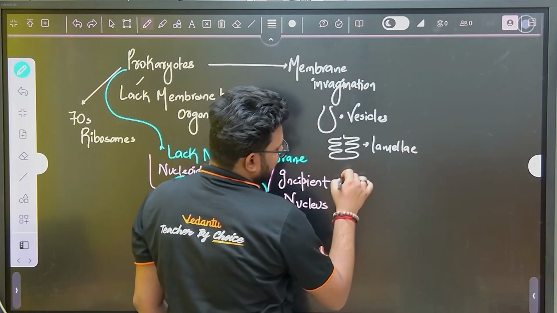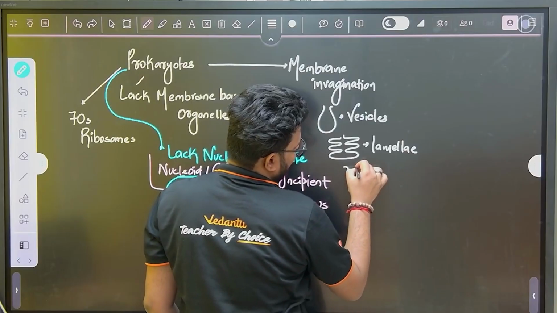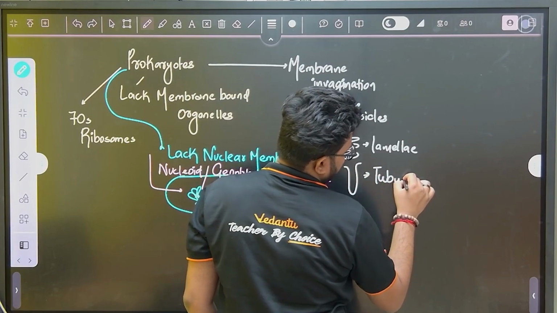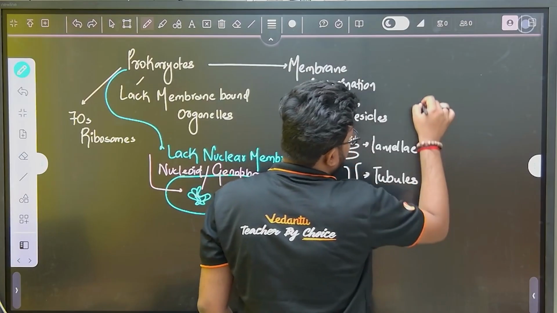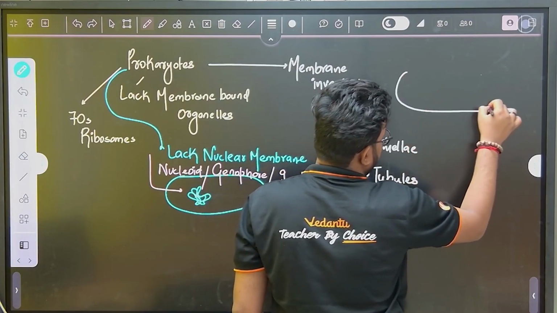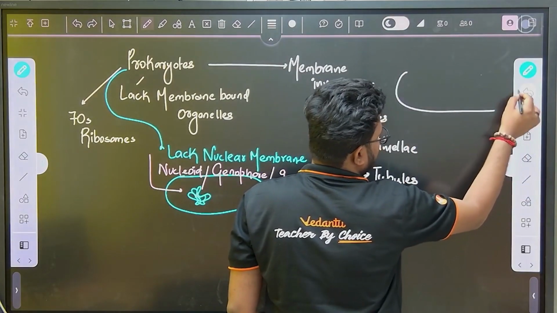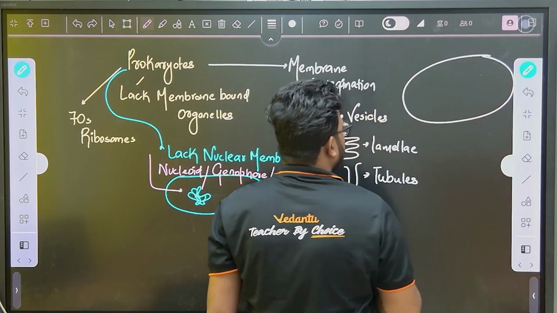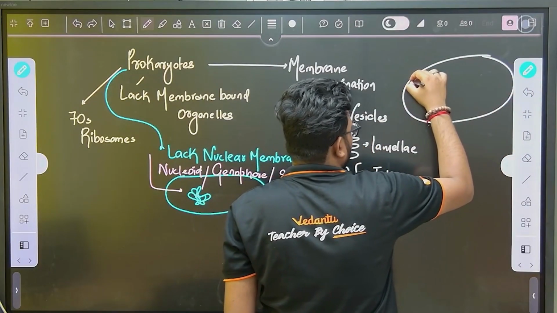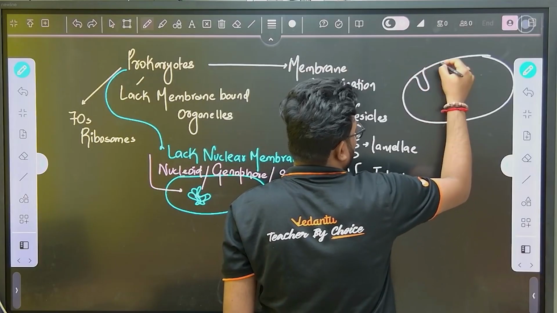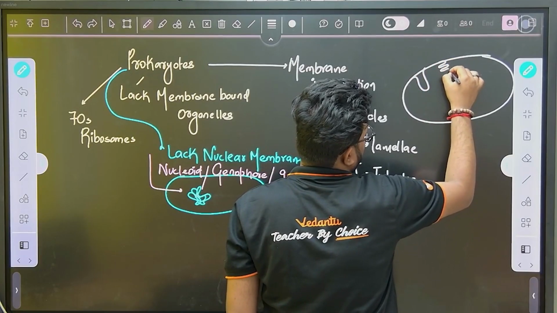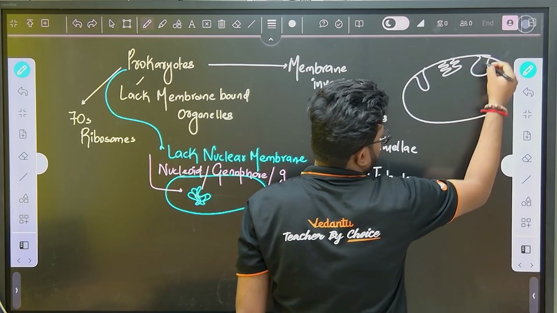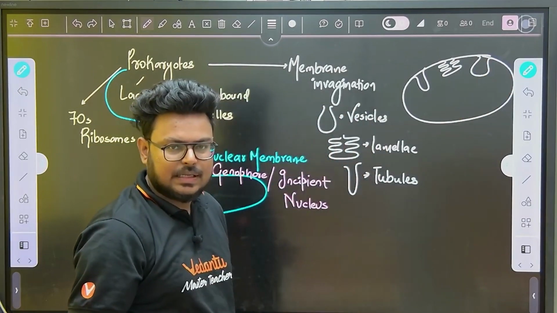It can be in terms of some tube-like structures, which are called tubules. So what I am trying to say is that if this is our bacterial cell, there is a possibility that the membrane will form invaginations, either in the form of tubes, or in the form of lamellae, or in the form of vesicles, right?